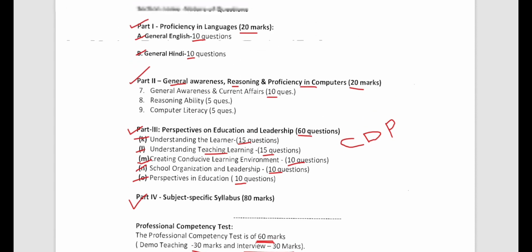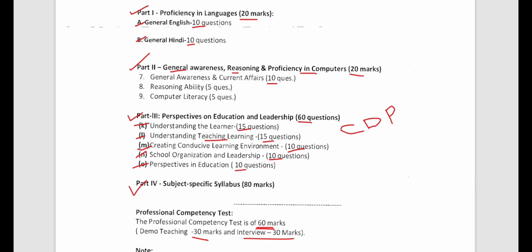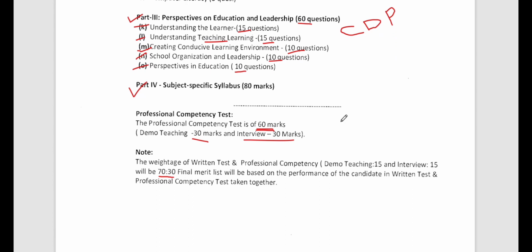Actually, wait, from this portion, how much? 20 plus 20, how much? 40 marks, right? Then we have 60. 40 plus 60 is 100 marks. Then we have 80 marks here, right? So 180. Out of this 180 marks, 70% will be calculated here, right? And then from this 60 marks, 30% will be calculated, right?